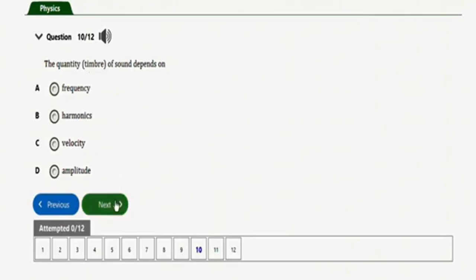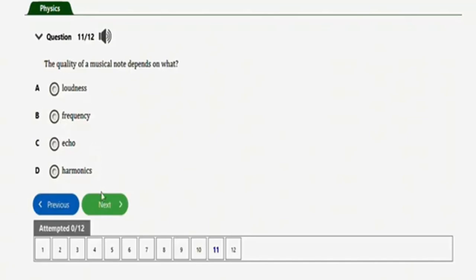Next question will be this one. It says the quality of a musical note depends on what? We have loudness, frequency, echo, harmonics. So the correct option to this question is harmonics, since the quality of a musical note depends basically on the harmonics. Okay, so that's it for this question.